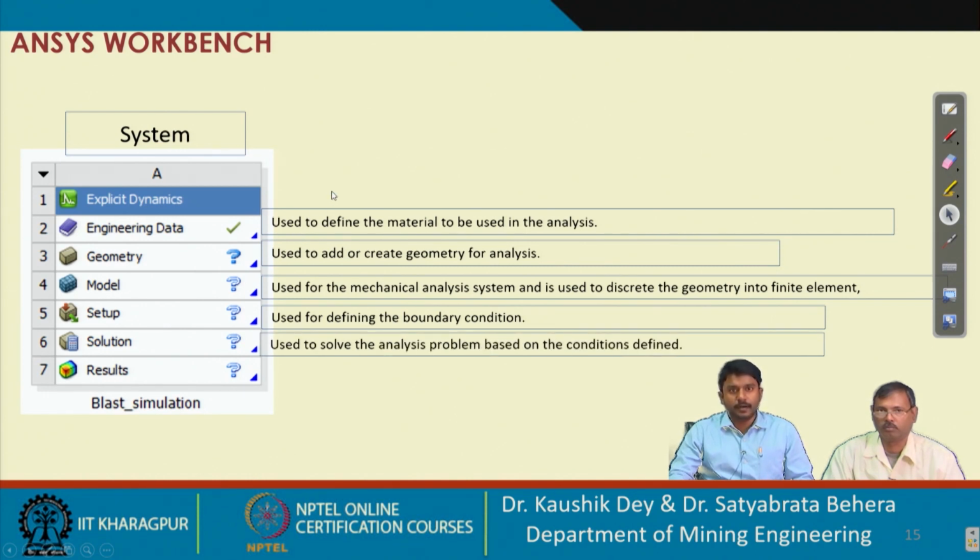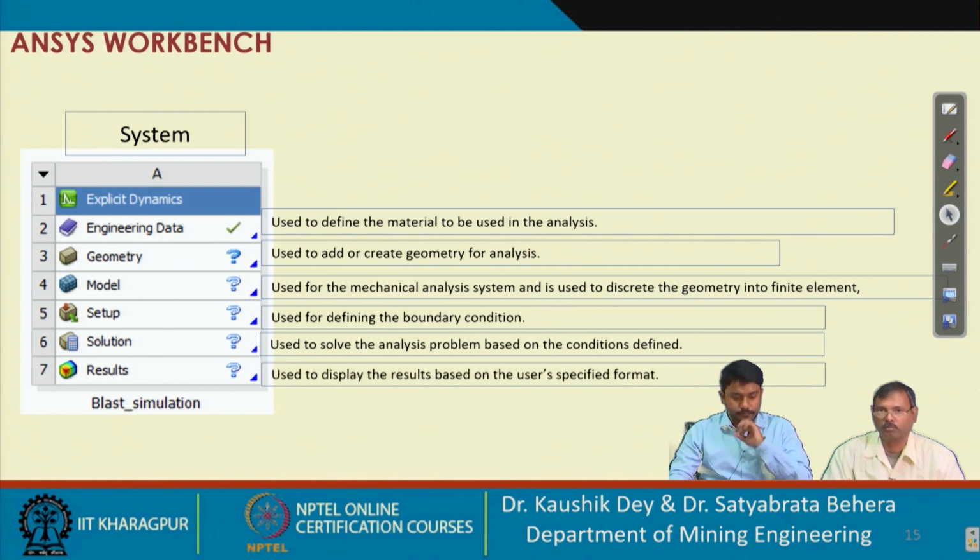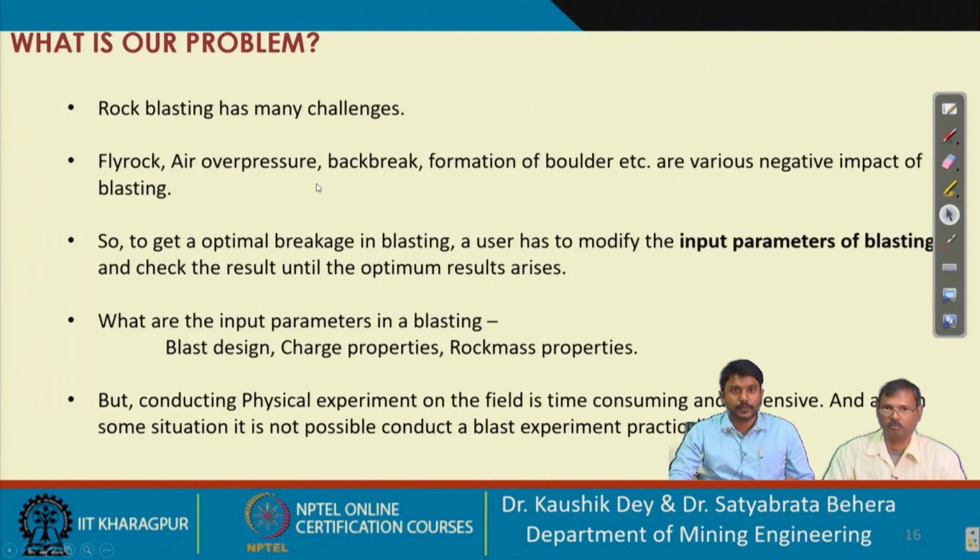Next one is the solution, to solve the analysis problem based on the conditions defined. And the result part is used to display the result as per your user specified format. So different types of format you can use to visualize your results. These are the 7 steps, 7 cells of this system.